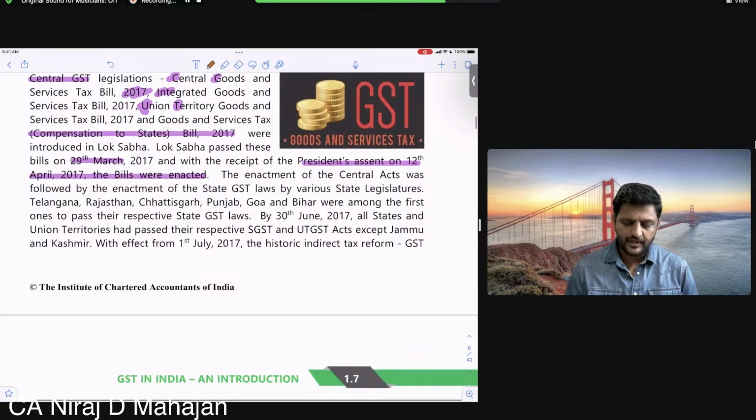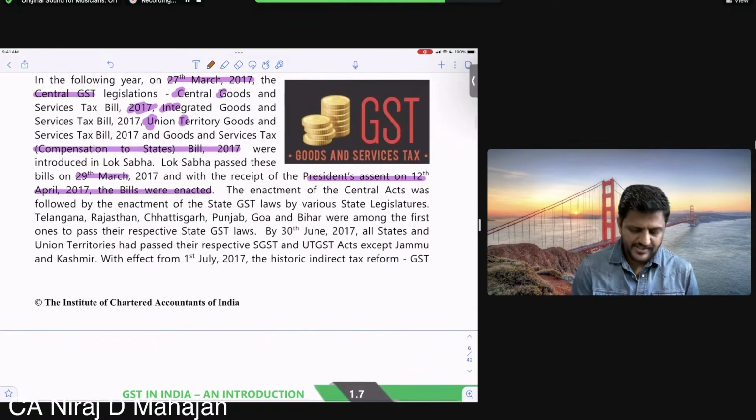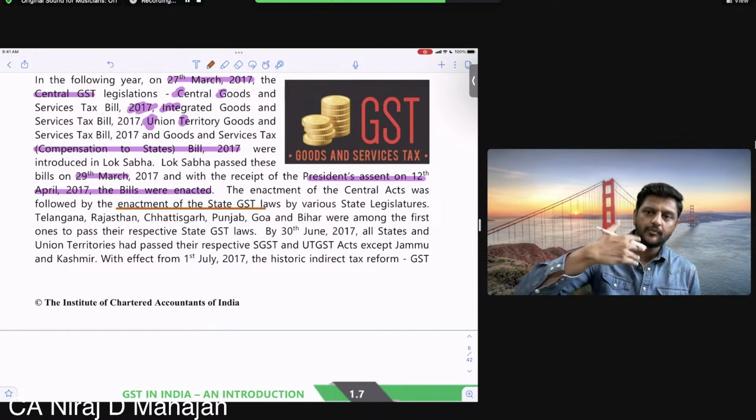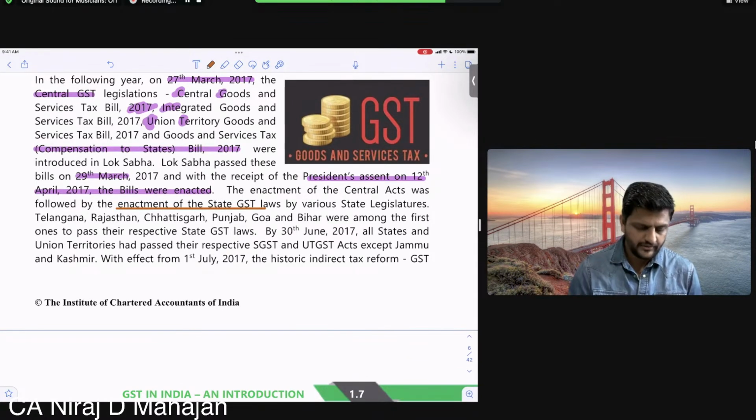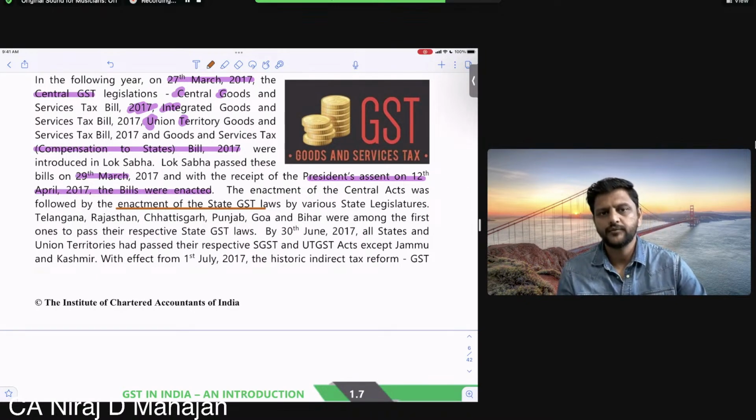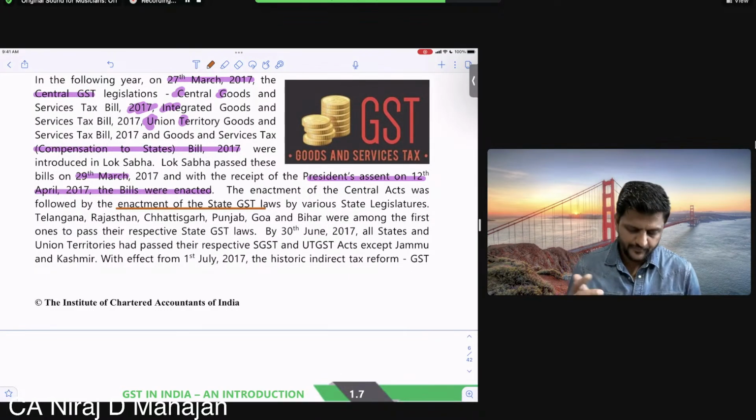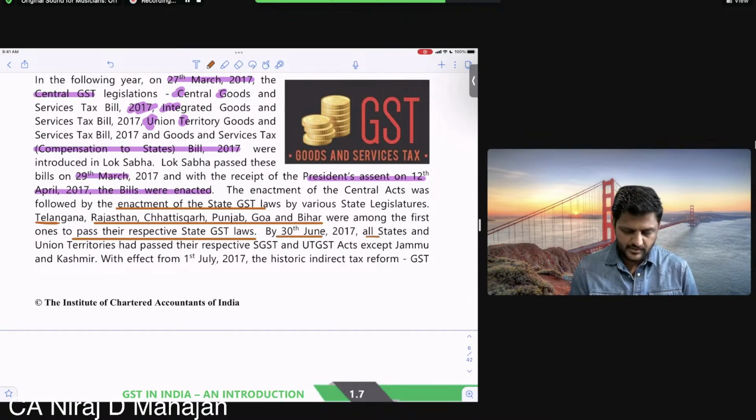So the enactment of central acts was followed by enactment of the state GST. Because even the state should come at par. Okay? Even the state budget should come at par means what? At the same level. Only then there is a changes happening. Okay? So enactment of state GST laws by various state legislatures were also required. Telangana, Rajasthan, Chhattisgarh, Punjab, Goa, Bihar were among the first ones to pass their respective state GST laws. By 30th June, all states and UT had passed except J&K by 30th June.